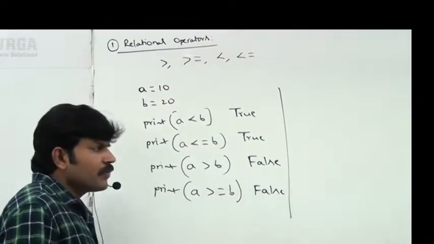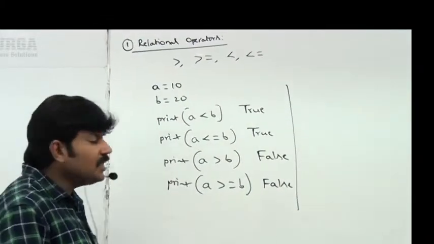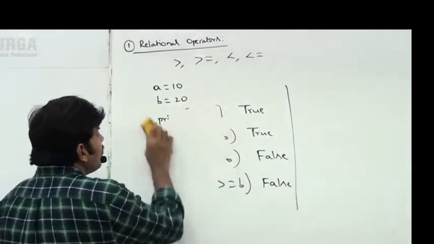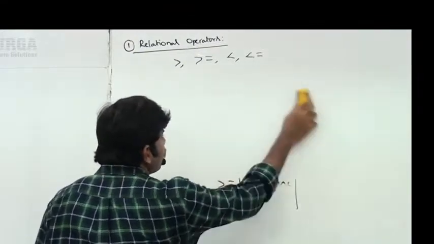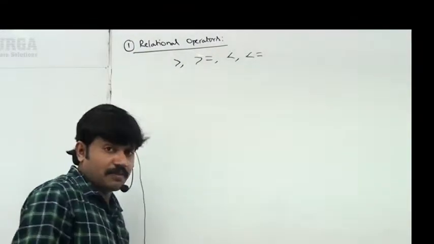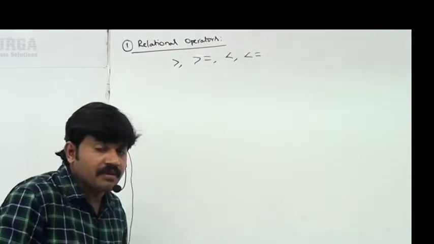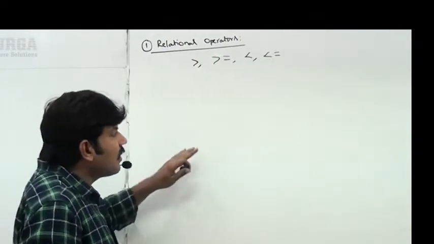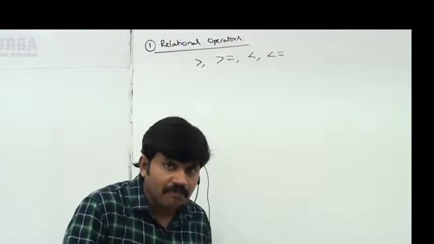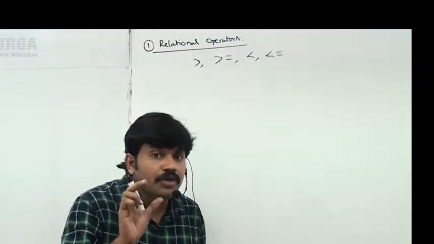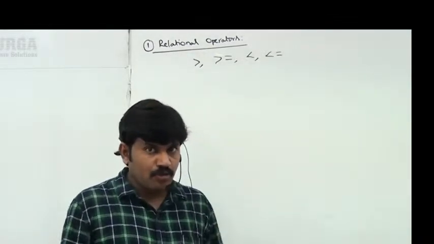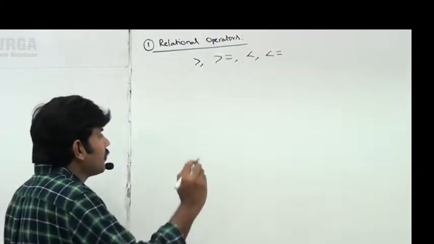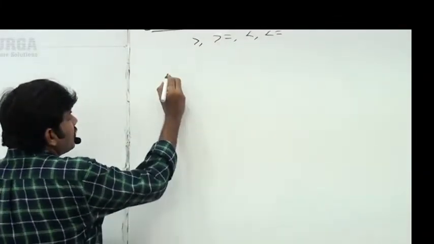Sir, now we can even apply these relational operators to string types also. For string objects also you can apply them, sir. Then what is the behavior? Very simple, sir. The comparison will happen based on Unicode values, ASCII values. I hope you may be aware. Here observe, I'm taking a simple example.